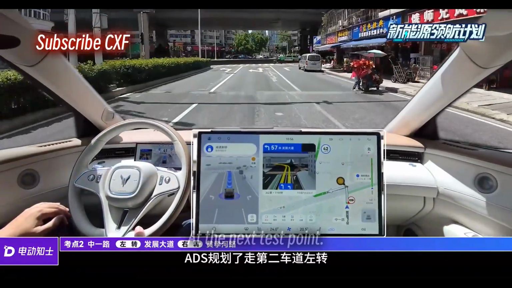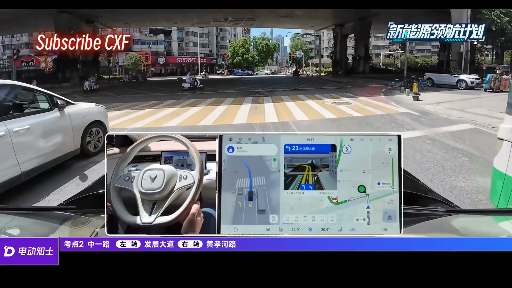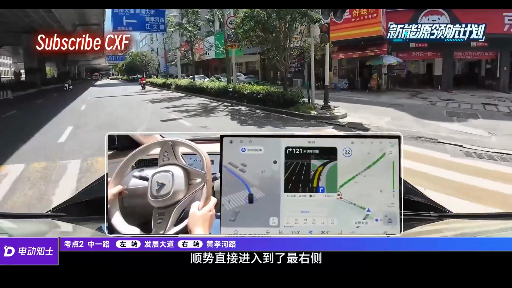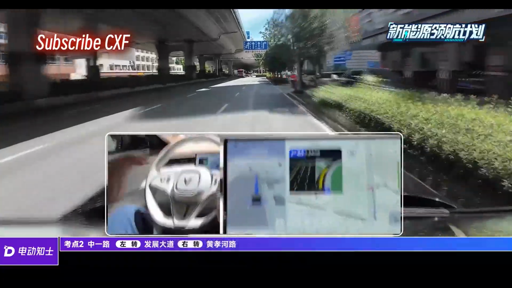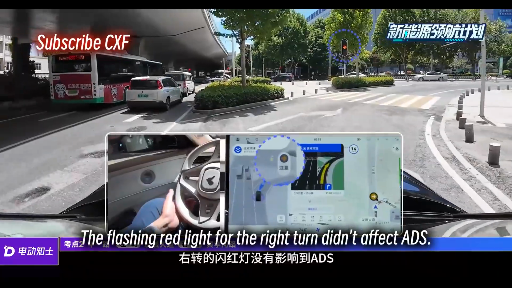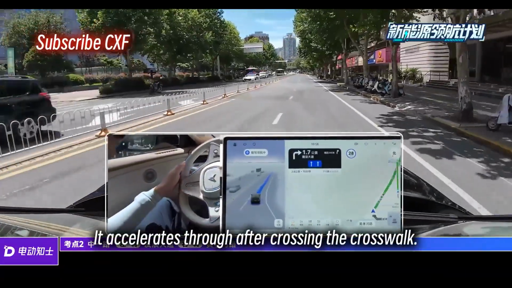At the next test point, ADS plans to take the second lane for the left turn. It then smoothly moves into the far right lane. That's the most efficient path. The flashing red light for the right turn didn't affect ADS. It accelerates through after crossing the crosswalk.